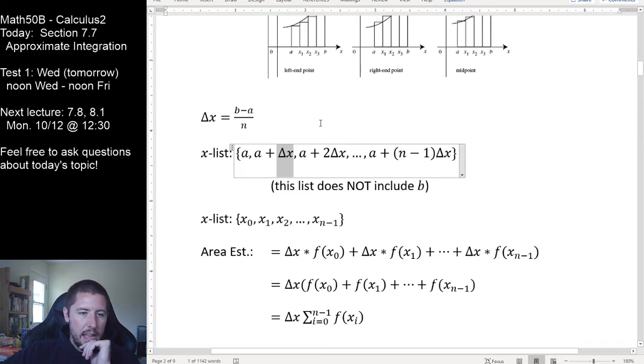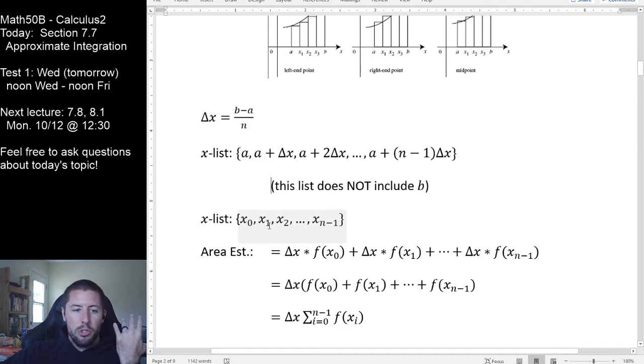Add 2 delta x's to a to get x2. We do this out to the end, but notice that because we never actually get to b, we always only go up to n minus 1 delta x's being added on to a. And notice that this x list right here is one way to notate this. More typically, we notate this more casually as x sub 0 up through x sub n minus 1. Since we start at 0 and go up to n minus 1, there are n objects in this list. It's the n subinterval locations. The left side of the n subintervals are accounted for in this x list.